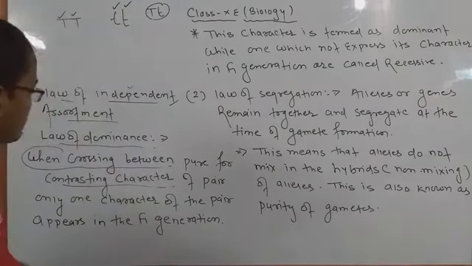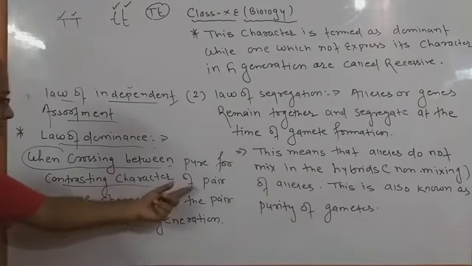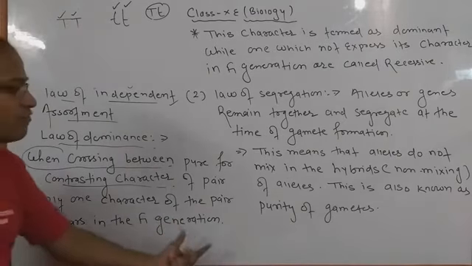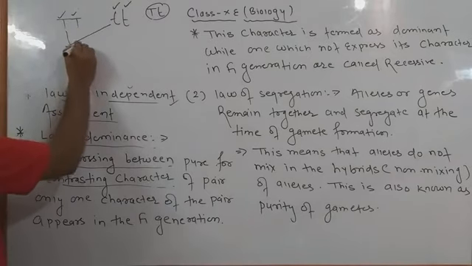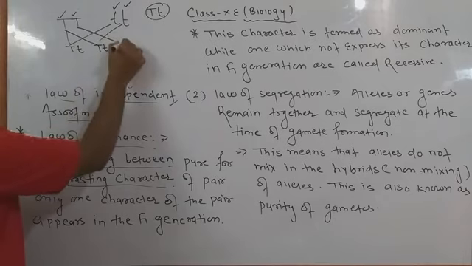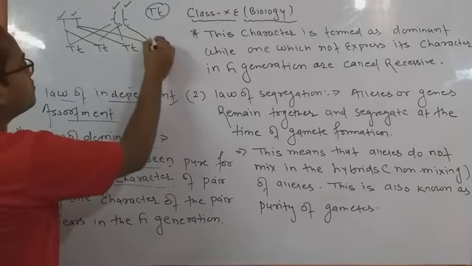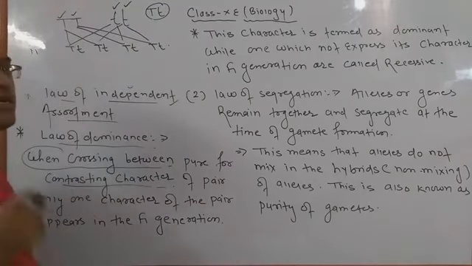So when crossing between pure contrasting characters of a pair, only one character of the pair appears in the F1 generation. When we cross TT with tt, all offspring are Tt. In the F1 generation the characters are generally similar.